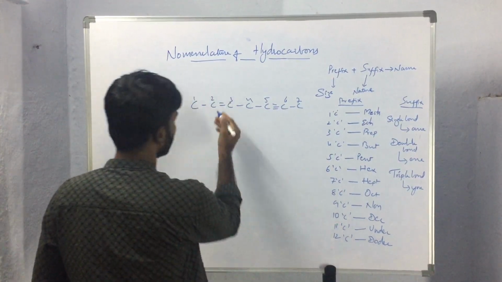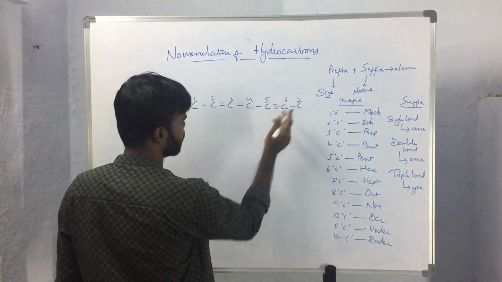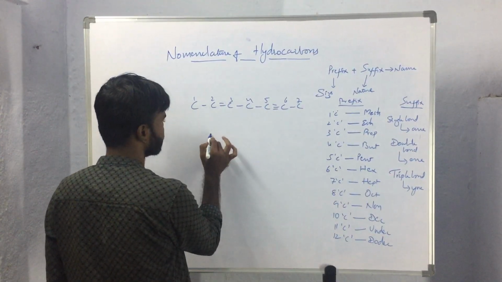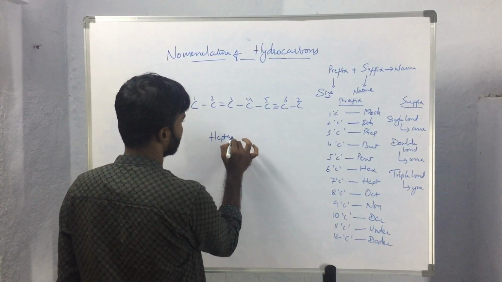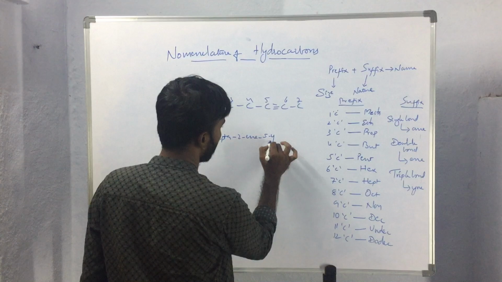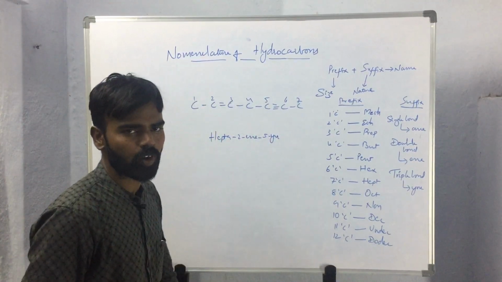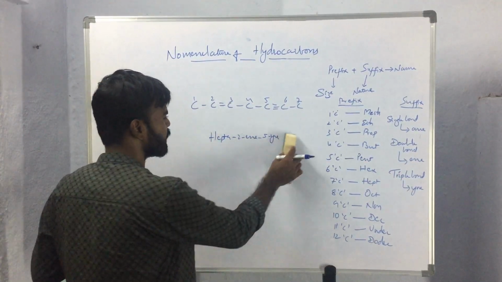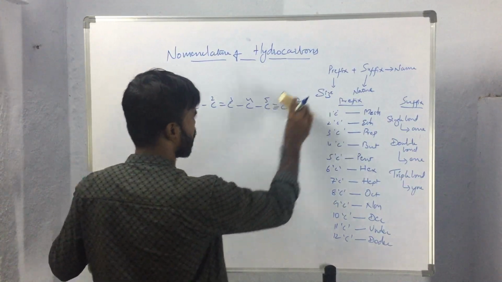So here the name of the compound will be, as it is having 7 carbons, hepta-2-ene-5-yne. So this will be the name of the compound. Like this we will be naming the straight chain compounds.